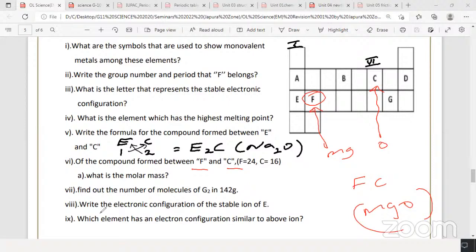The molar mass: F is 24, magnesium 24, and oxygen 16. What is the total? 40. Total will be 40. So F is 24 plus C is 16, then the total will be 40. So the answer will be 40, but if you write just 40, no marks in the exam. Why? Because molar mass has units. What is the unit of molar mass? Grams per mole, g mol^-1.